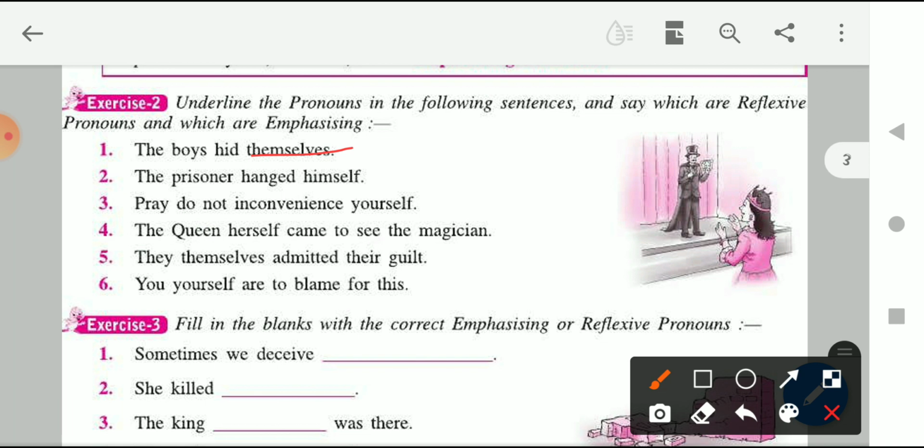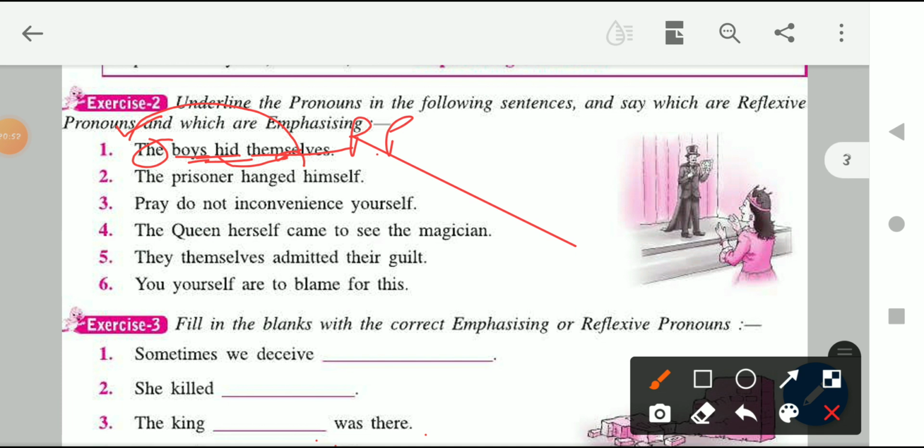So how are you going to see it? You have to observe the sentence: if the sentence has a verb in it, and the pronoun which is used is basically acting as an object to the verb, and it also refers to the subject, right? So it is which type of pronoun? It is a reflexive pronoun. Okay, children? So you have to do this in the second exercise.